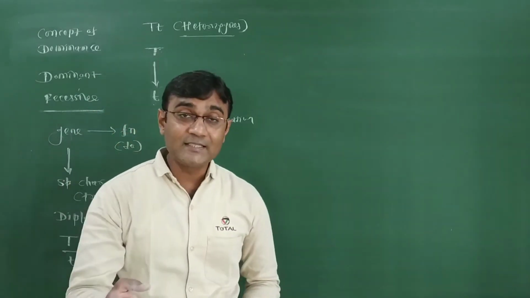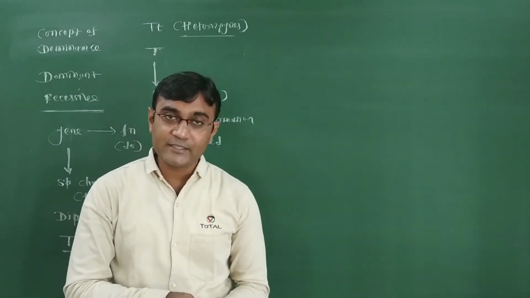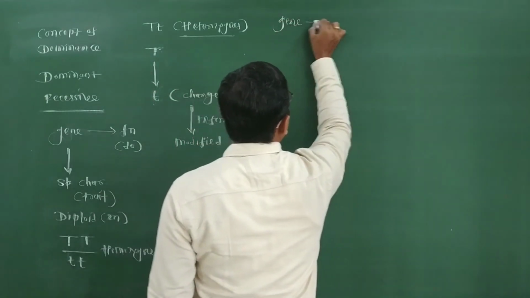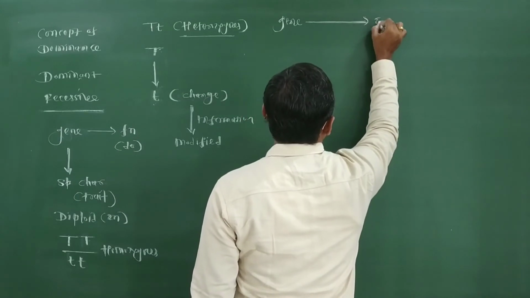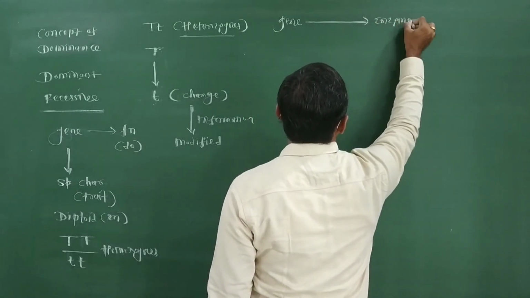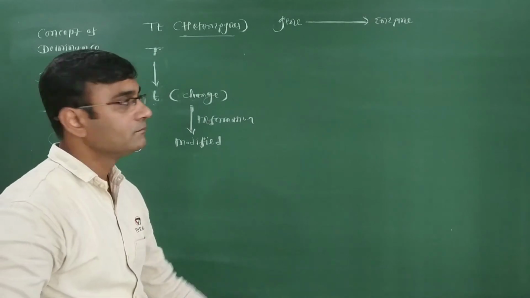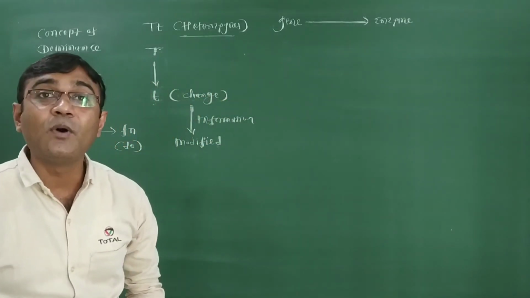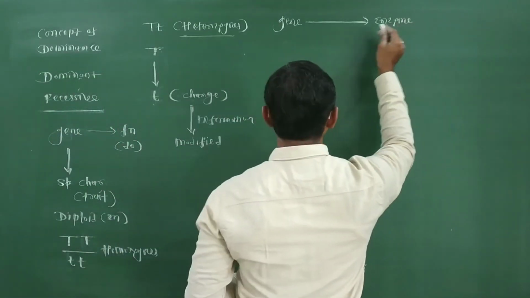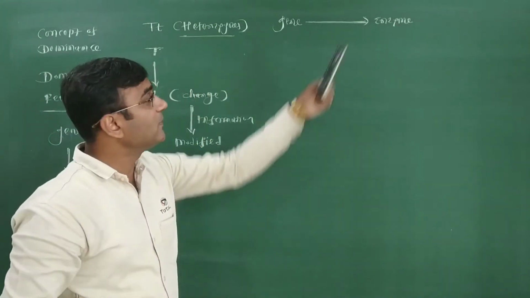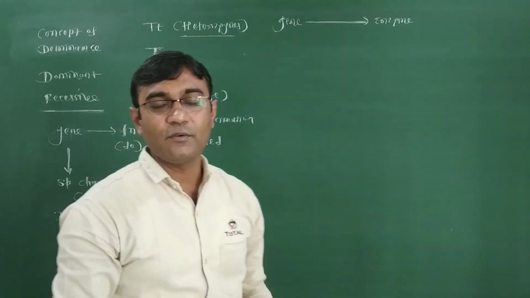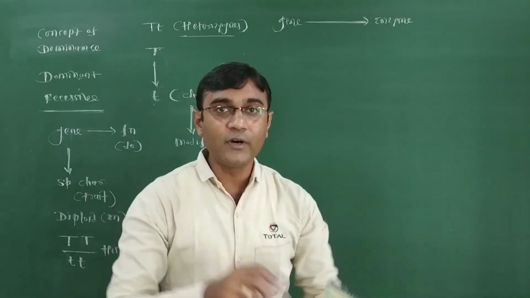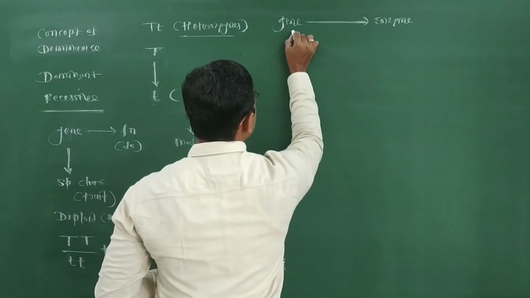But now, this concept is explained by our textbook with respect to a gene responsible for giving information to synthesize an enzyme. A gene responsible to synthesize what? Enzyme. One type of gene responsible for synthesis of an enzyme, having two alleles, two forms.